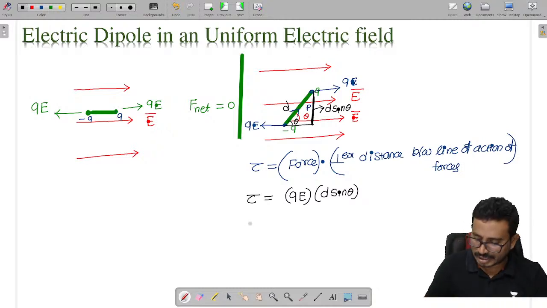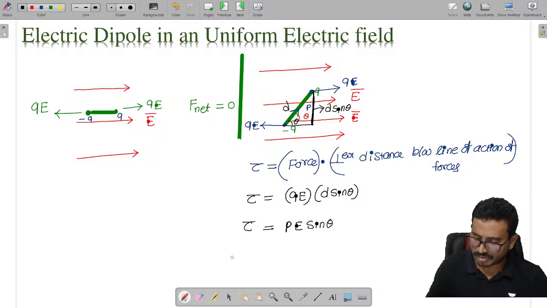Now this torque is given as Q into E, into d, which is nothing but the dipole moment. Q into d is the dipole moment, so torque is equal to PE sine theta.